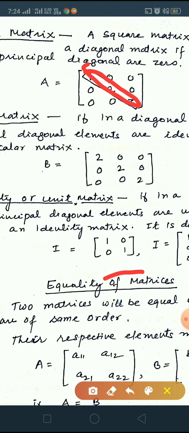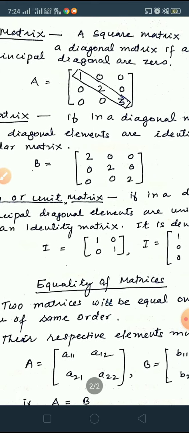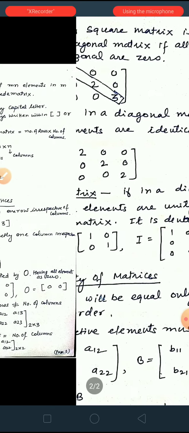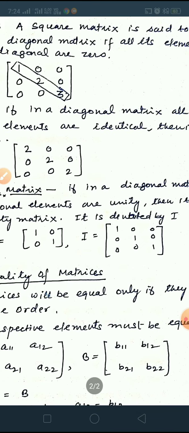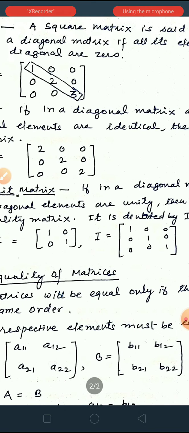Okay, next is the scalar matrix. If in a diagonal matrix all the elements are identical, meaning all the elements are equal, then it is called a scalar matrix. That means a scalar matrix should first be a diagonal matrix, and the second condition is that all principal diagonal elements will be equal, meaning identical. So it can be 2 2, it can be 3 3, it can be 4 4 or any other scalar.